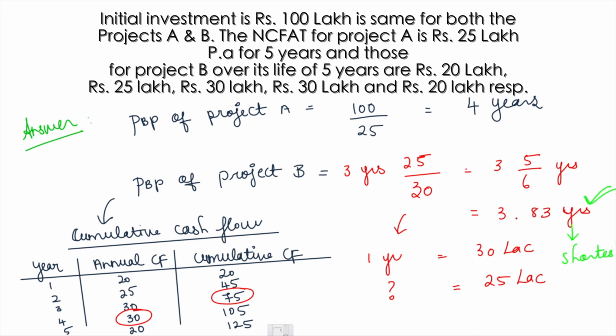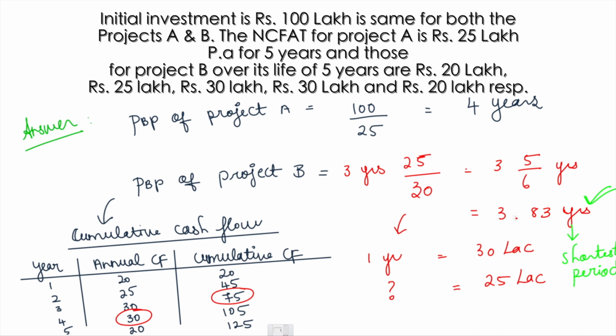So among those two projects, project A and project B, the shortest period is to be chosen. So project B is optimum to be chosen, because within 3.83 years I will be recovering my 100 lakhs, whereas if I go for project A I will be recovering the same amount in a span of 4 years. So it is good to go for project B.